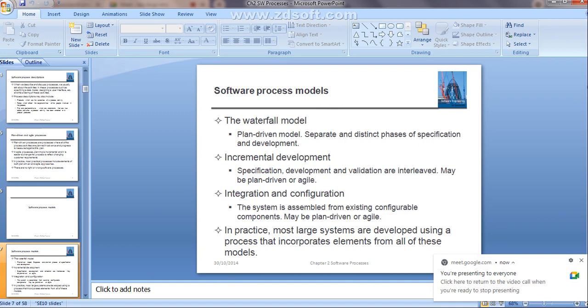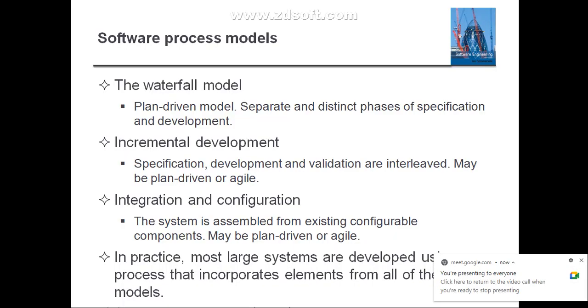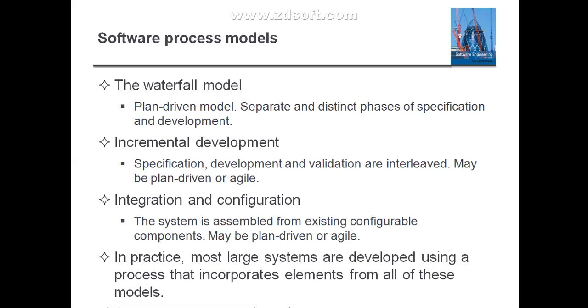Now we have seen the definition for the process model. Now we will see what are the different kinds of process models. One is the waterfall model. I think you have heard this word already in your BCA degree. You have done a project, right? There everywhere you have written that we have used the waterfall model, in the SRS, right? So that is one type of model, the waterfall model.